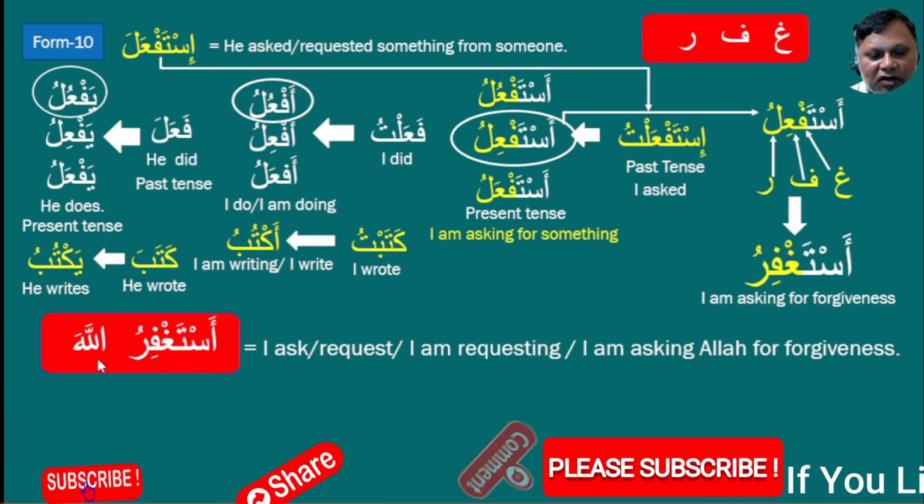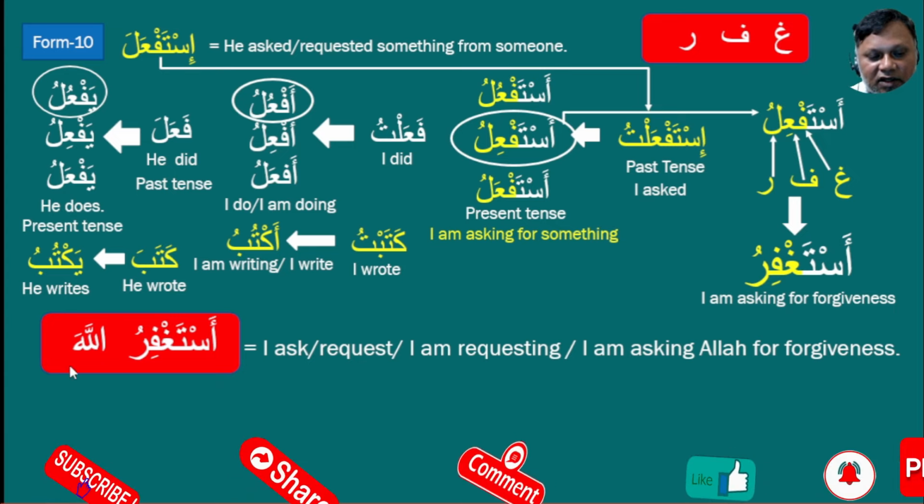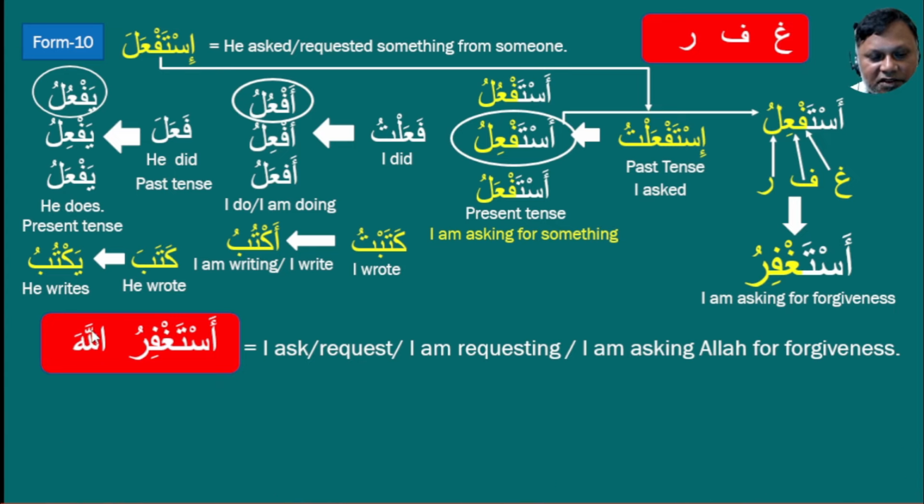And the object will always be in the accusative case, in the state of nasb, and it will always take fatha. That's why it is not Allahu, it is not Allahi, it is Allah. Astaghfirullah means I ask, I request, I am requesting, or I am asking Allah for forgiveness. This is the real meaning of astaghfirullah.